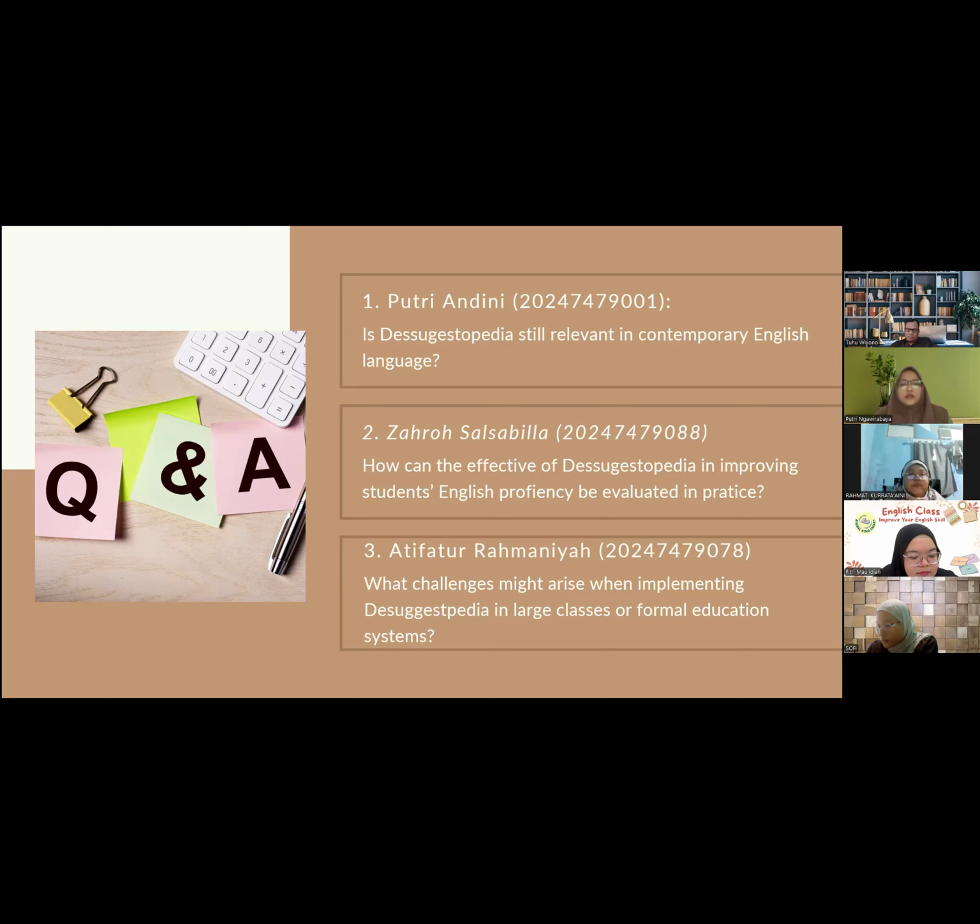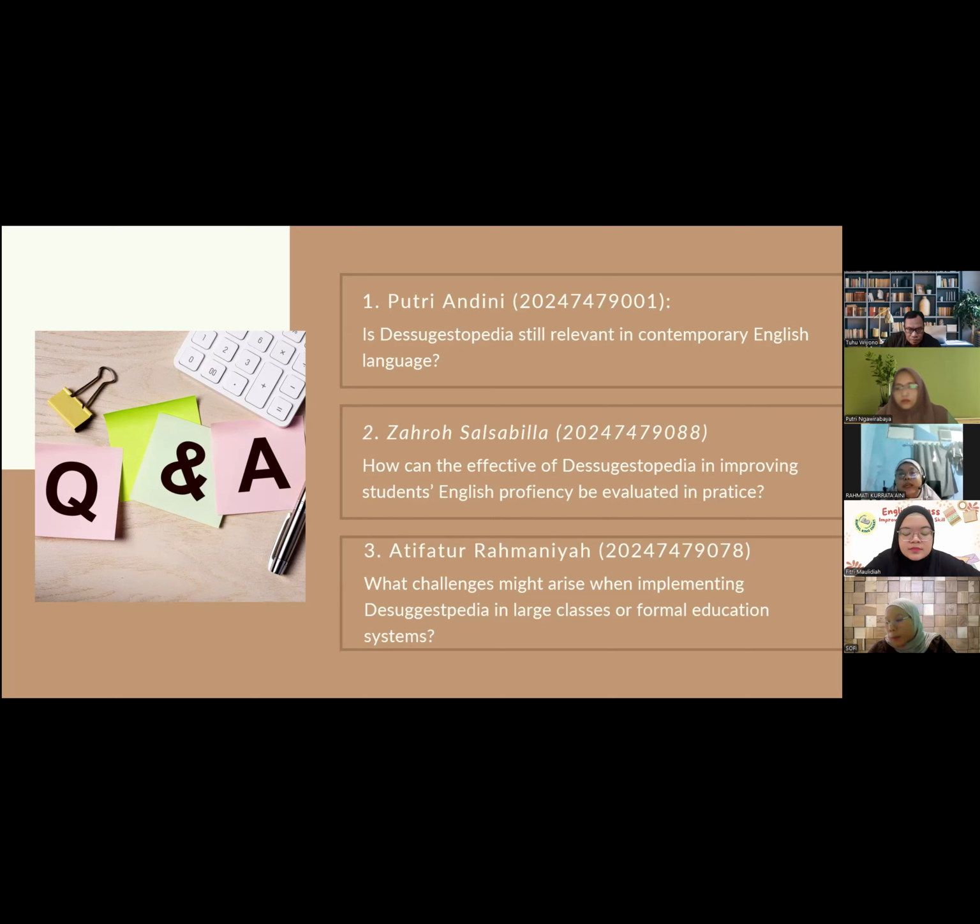Okay, the effectiveness of Suggestopedia can be seen from two aspects. The first one is cognitive and the second one is affective. In the cognitive aspect, we can measure student progress through their language skills such as vocabulary, understanding, and speaking fluency. While in the affective aspect, we can see changes in the students' confidence, lower anxiety, and their active participation in the class.